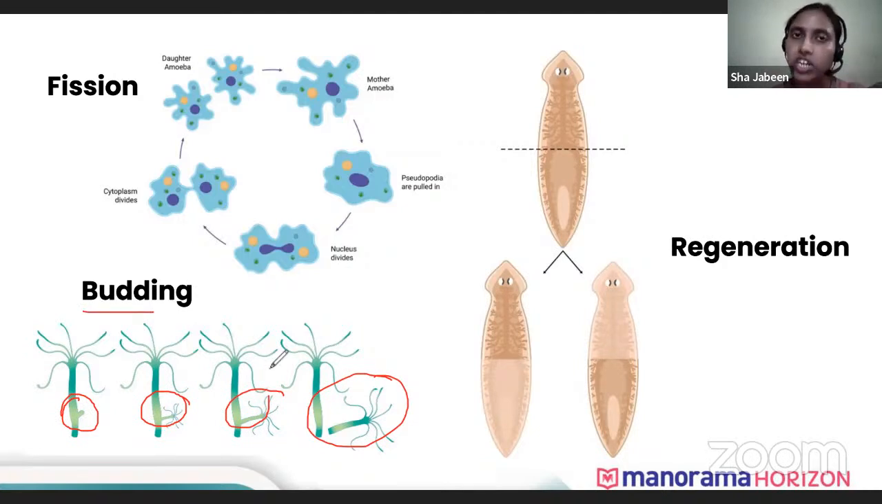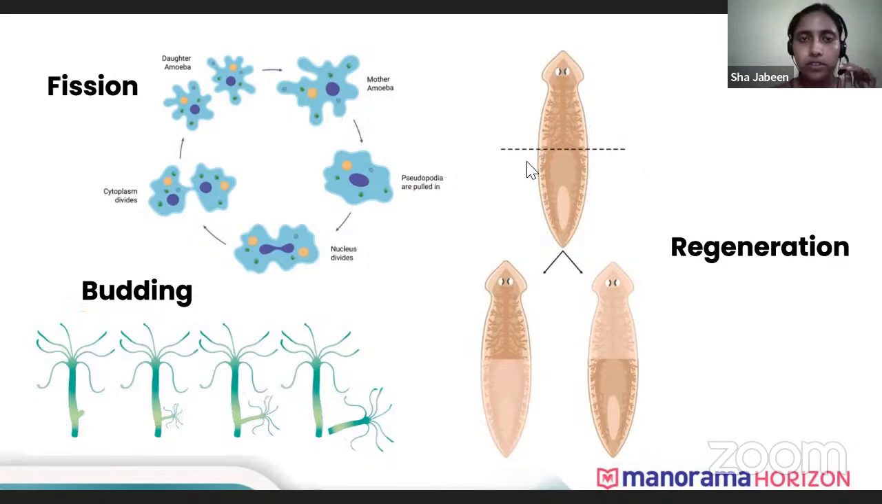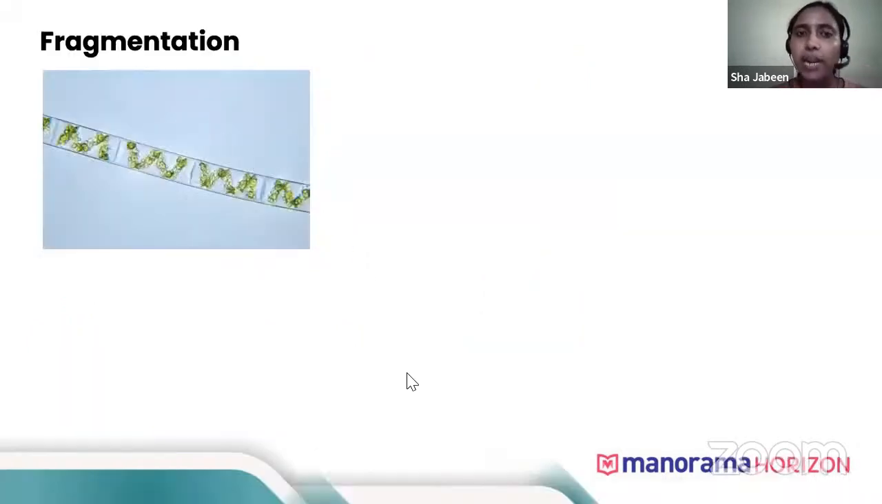It is seen in hydra as well as in yeast. Majorly a question is asked about hydra: what are the two different kinds of reproduction seen in hydra? One is budding and the other one is regeneration. I have told you that hydra can also undergo regeneration like planaria.